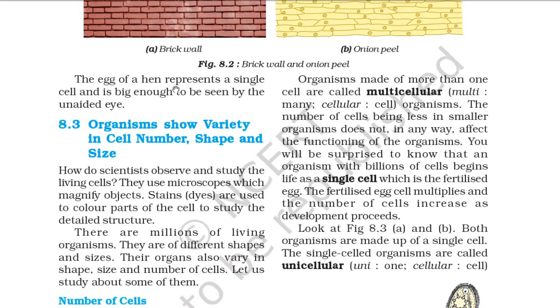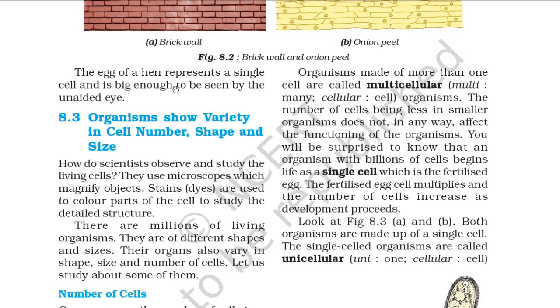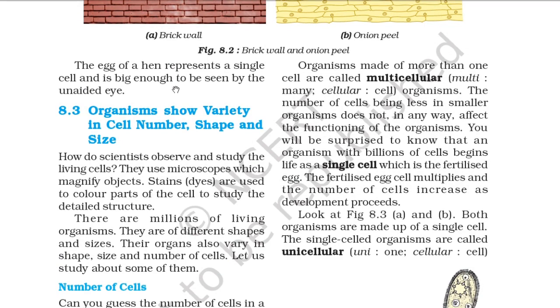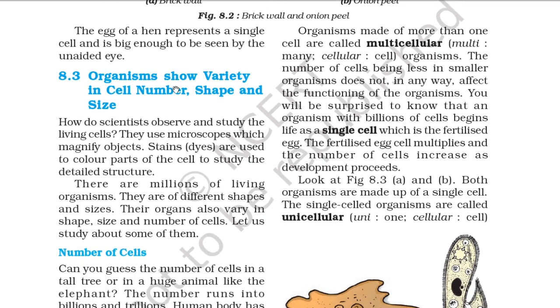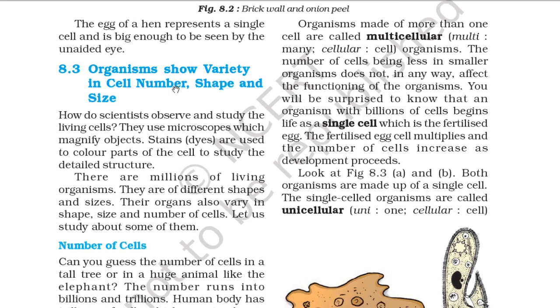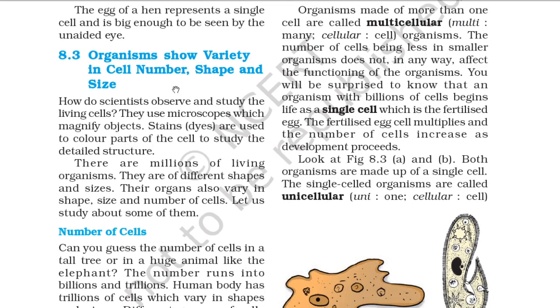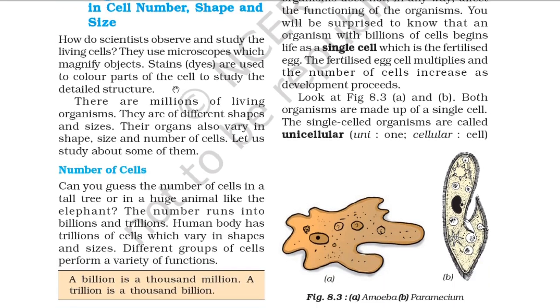Organisms made of more than one cell are called multicellular. So the organisms which have more than one cell are called multicellular. Multi means many and cellular means cell. The number of cells being less in smaller organisms does not in any way affect the functioning of the organism. You will be surprised to know that an organism with billions of cells begins life as a single cell, which is the fertilized egg. The fertilized egg cell multiplies and the number of cells increases as development proceeds.